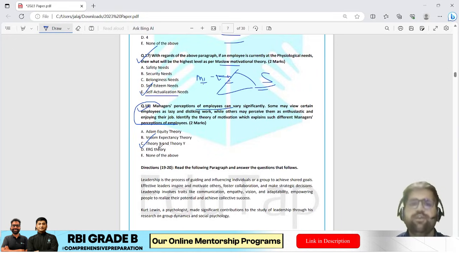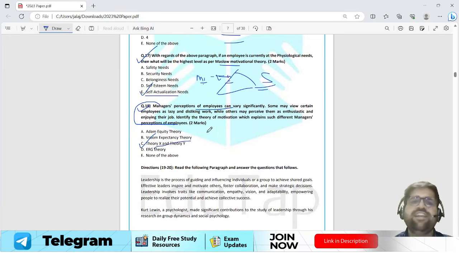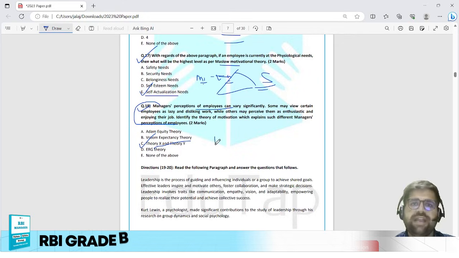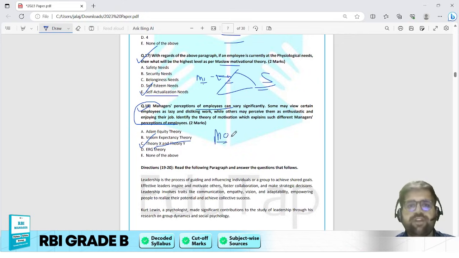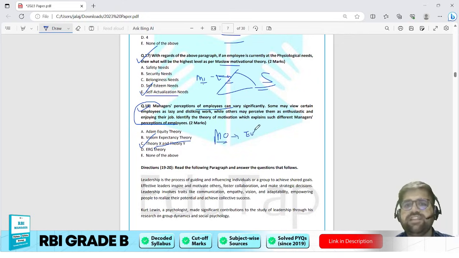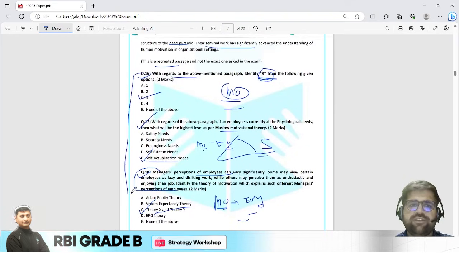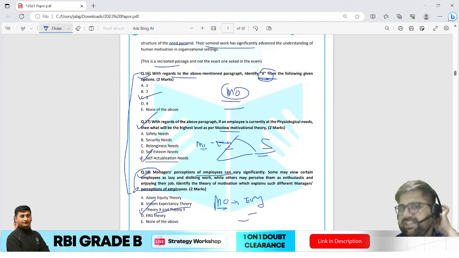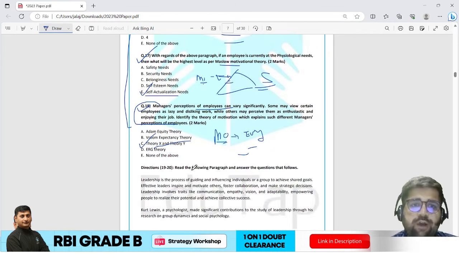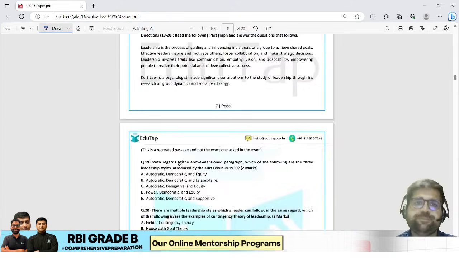Again, if you have covered Theory X and Theory Y, you could have easily attempted this question in less than 30 seconds at max, right? This question is taken from your motivation chapter. Again, I would rate this question as easy only, not even moderate. Okay. So all the three questions which have been asked on motivation are easy, they are not tough, they are not even moderate according to me. Okay. Now I'm starting with question number 19.